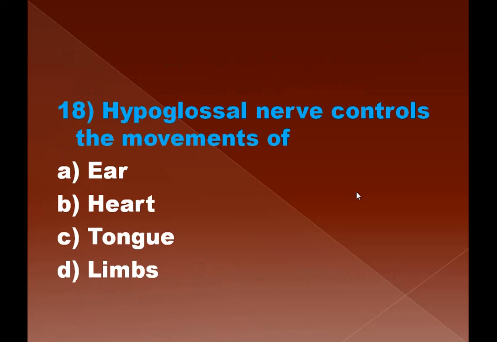Question number 18, hypoglossal nerve controls the movements of A, ear, B, heart, C, tongue, and D, limbs. Now, as we know that hypoglossal is supplying to the tongue, so C is the right answer.